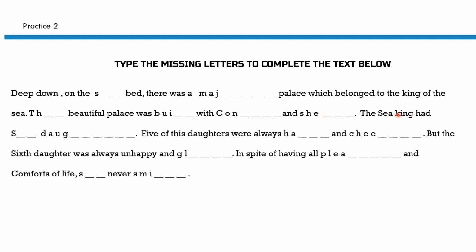Okay, the king had blank daughters. 5 of his daughters were always blank and blank. Okay, but the 6th daughter was always unhappy and blank. This is also a vocabulary word. Okay, this is a new word. In spite of having all blank and the comforts of life, she never blank.